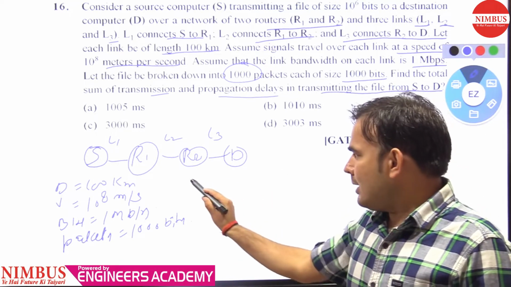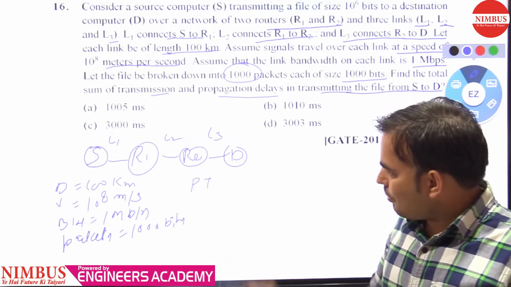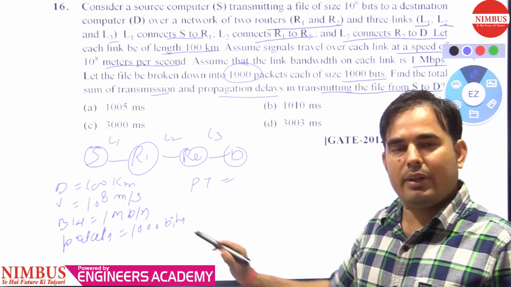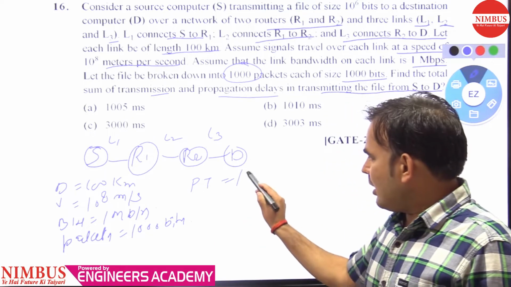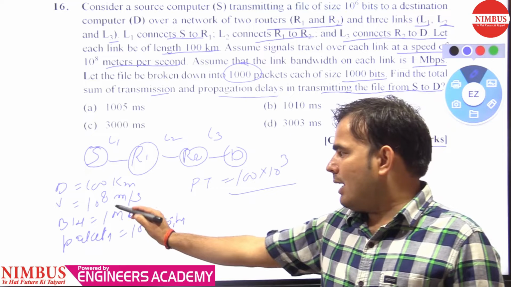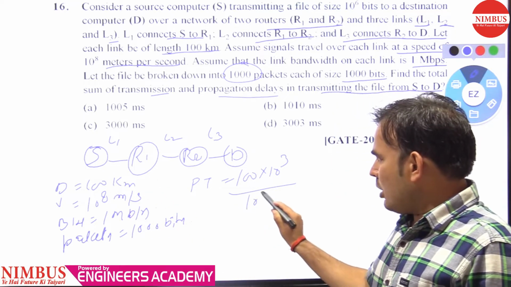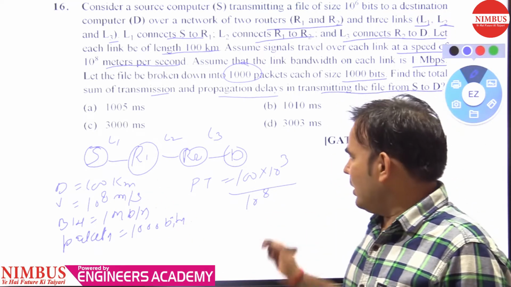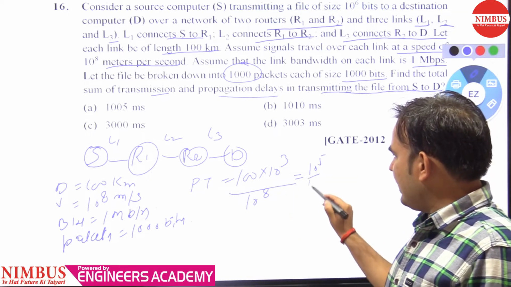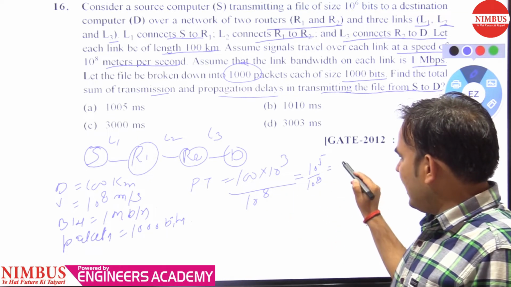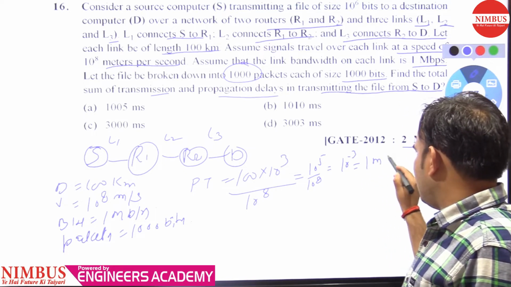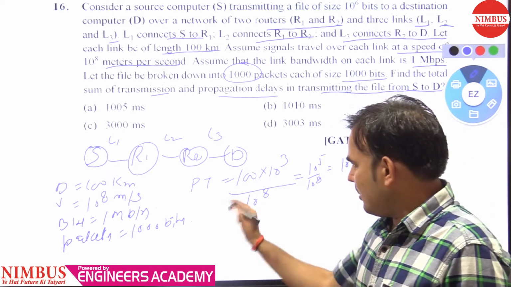So propagation time is distance upon speed. Distance is 100 kilometers, and we need to convert it into meters. So 100 into 10 to the power 3, divided by 10 to the power 8 meters per second. So what you will get is 10 to the power 5 divided by 10 to the power 8, which is 10 to the power minus 3. This is nothing but 1 millisecond. This is the propagation time.